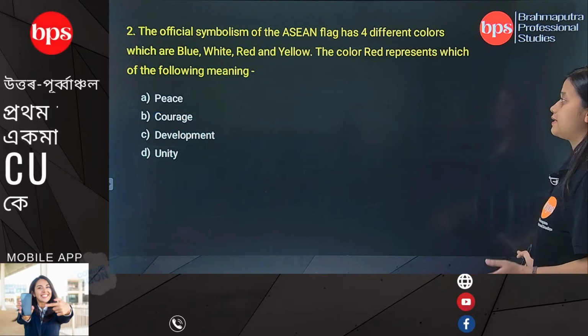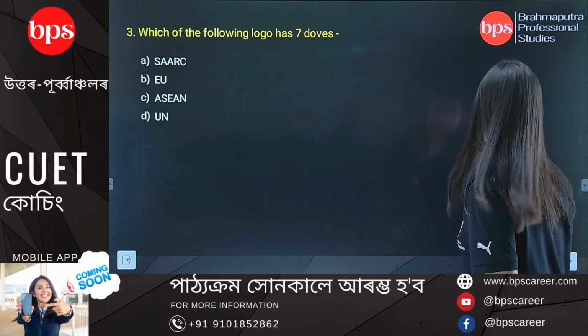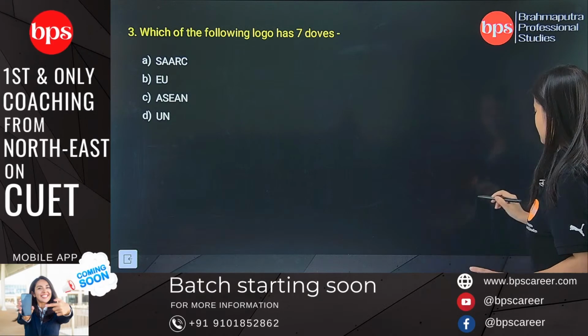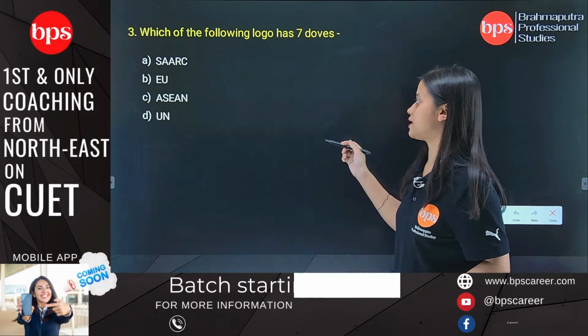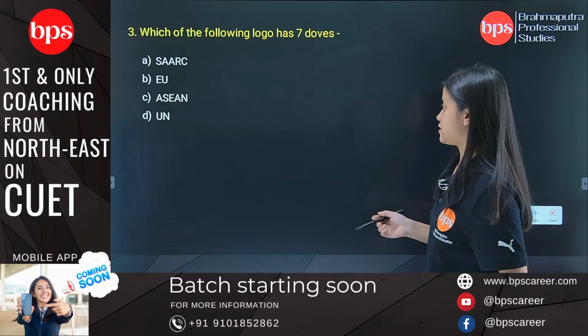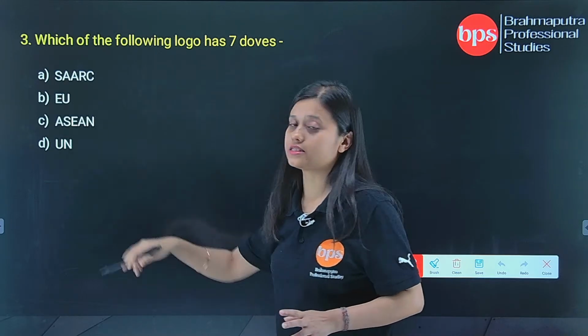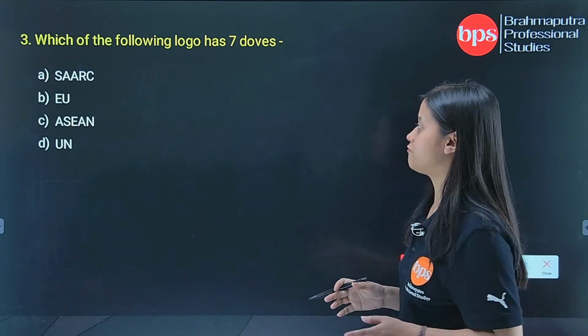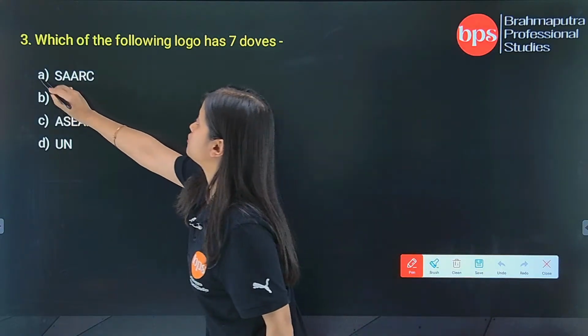So I hope this is clear. Let's move on to question number 3. Which of the following logos has 7 doves? Well, the answer is pretty simple here. You have the options SAARC, European Union, ASEAN and United Nations. I think all of you are familiar with the ASEAN flag and the United Nations also. So what is left? You see SAARC and EU. So your correct answer here would be SAARC.